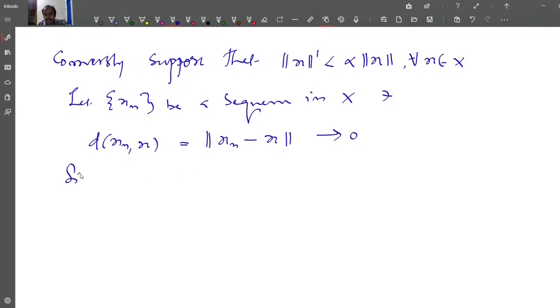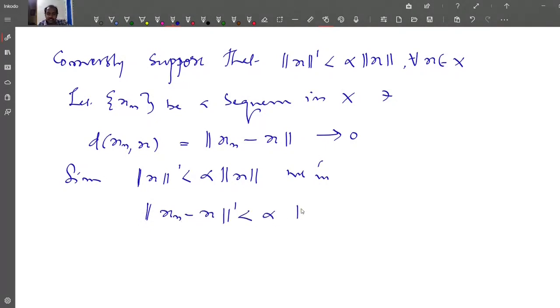Since norm dash of x is less than alpha times norm x, we have norm dash of xn minus x less than alpha times norm of xn minus x for all x.